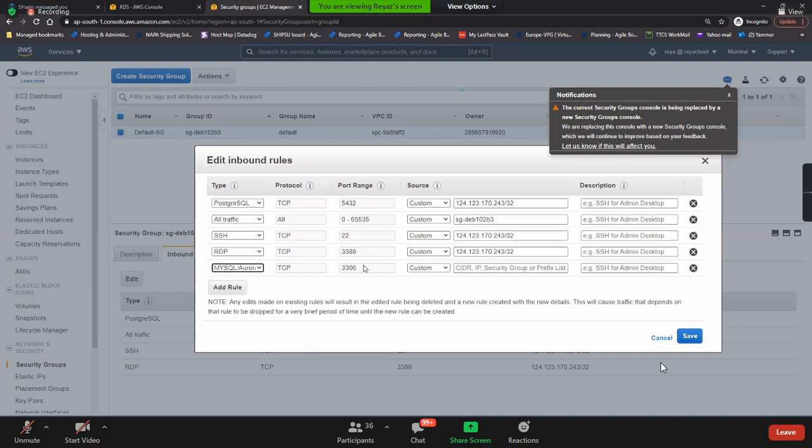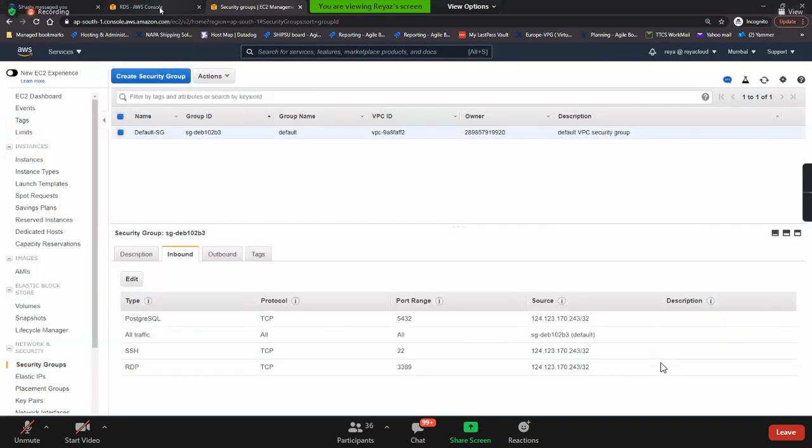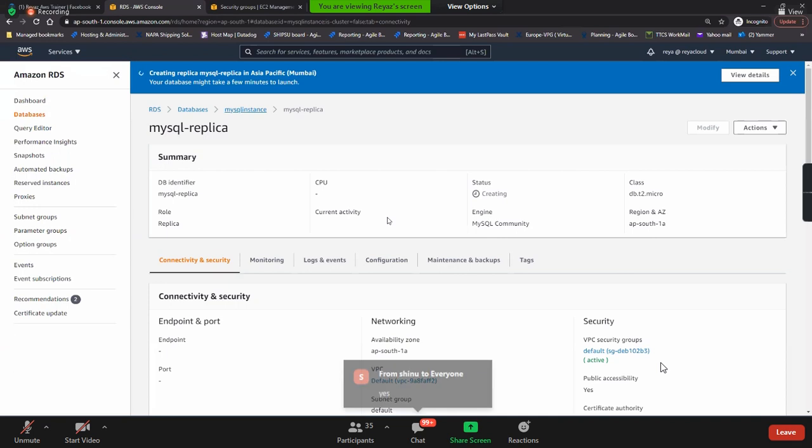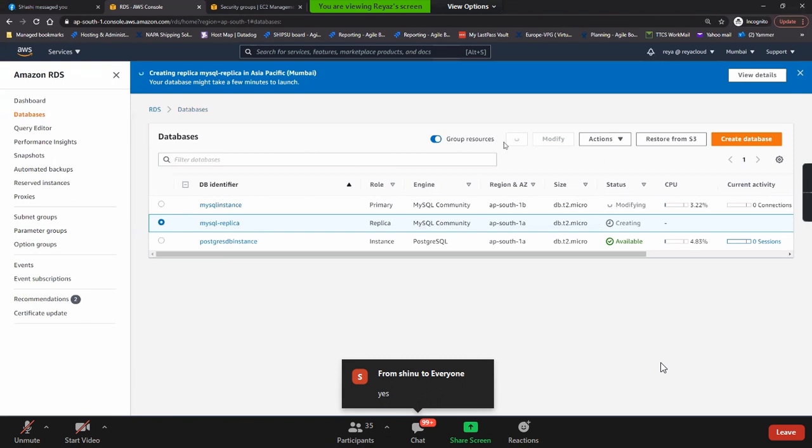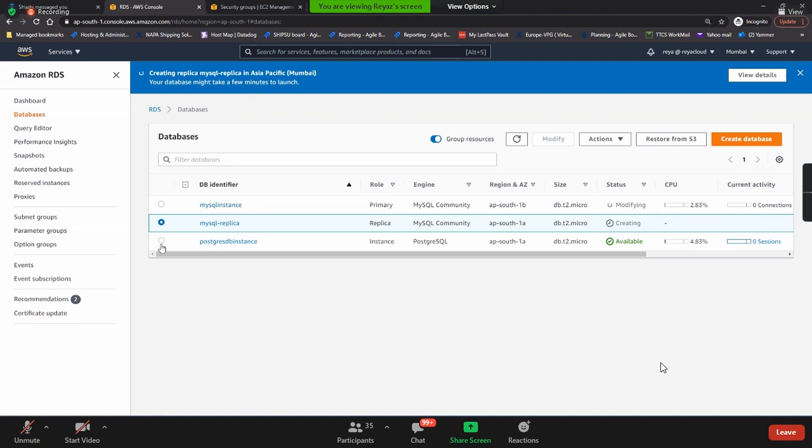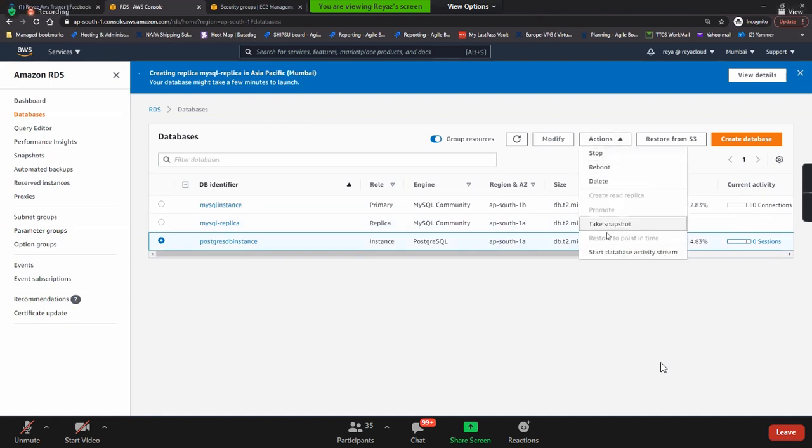MySQL 3306. For Postgres, it is 5432. For MySQL and Aurora, it is 3306 only. Is that clear? Nice. Okay, so let's select this, and you can take the snapshot.